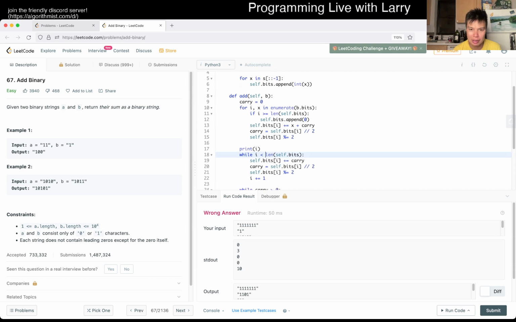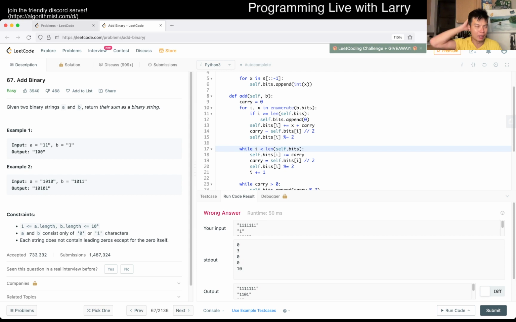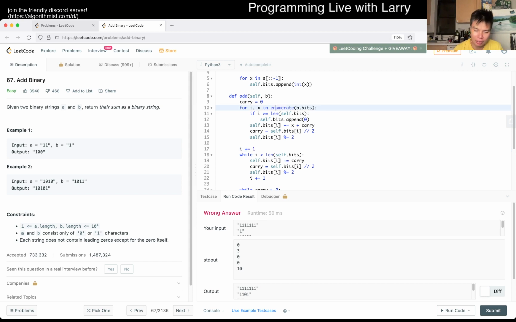Oh, I see. This is one thing that I always forget between Python and other loops. In C++ or C-like loops, because this is not enumerate, i doesn't go through all the elements.